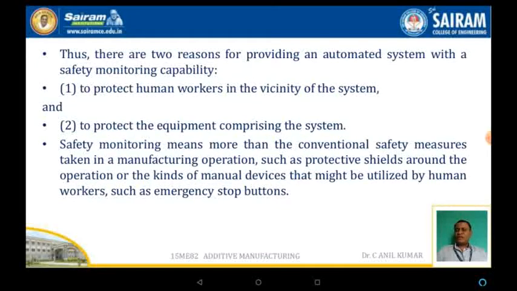Thus, there are two reasons for providing an automated system with a safety monitoring capability. The first one is to protect the human worker in the vicinity of the system. The second one is to protect the equipment comprising these systems. Safety monitoring is a major measure in the case of automatic systems. Normally, safety monitoring means more than the conventional measures taken in safeguarding operations, such as protective shields around the operation or manual devices that might be utilized by human workers in emergencies, such as stop buttons.